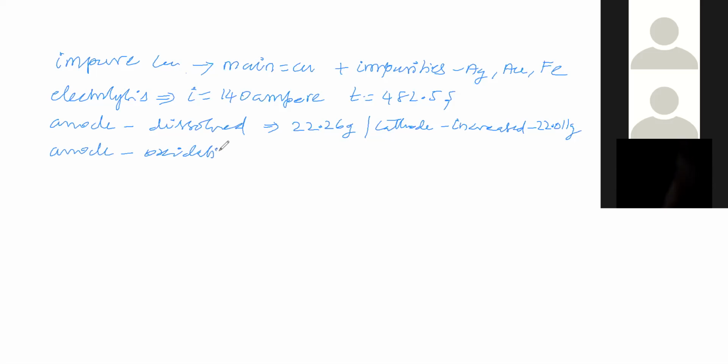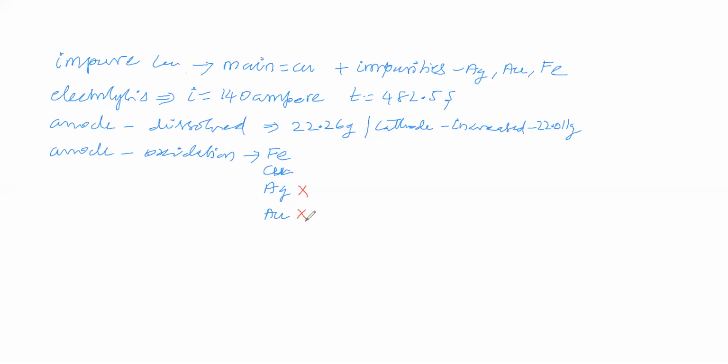Which undergoes oxidation in the anode? One impurity, iron, is undergoing oxidation. Then copper is undergoing oxidation. Silver and gold are not undergoing oxidation. Iron and copper are undergoing oxidation.